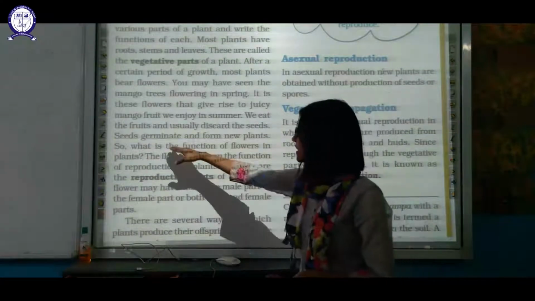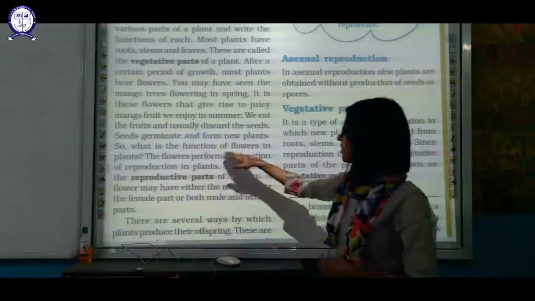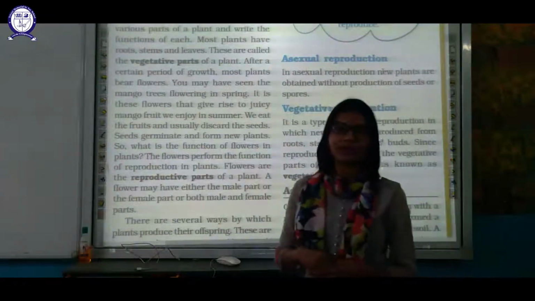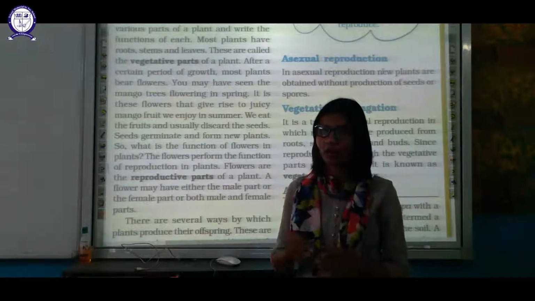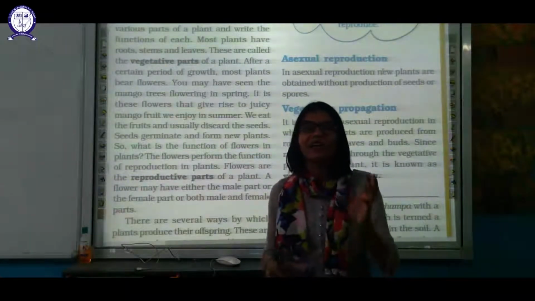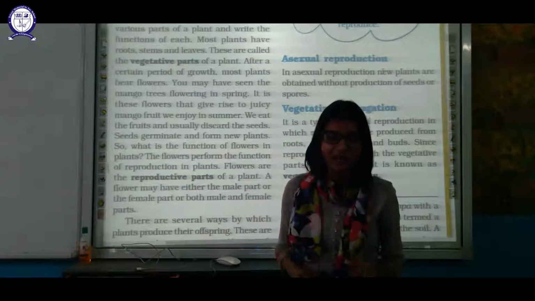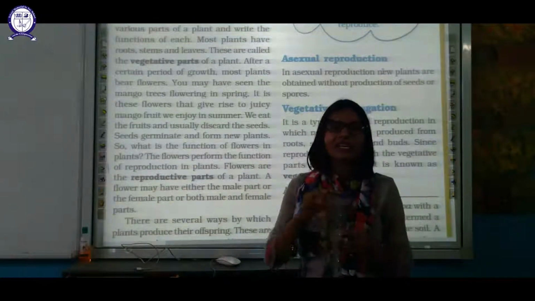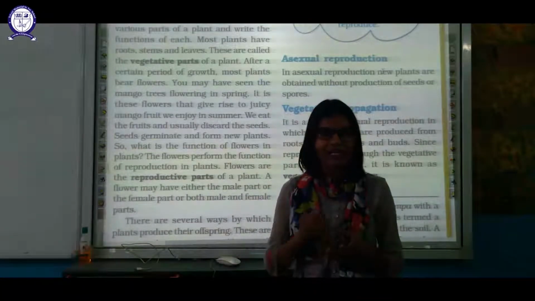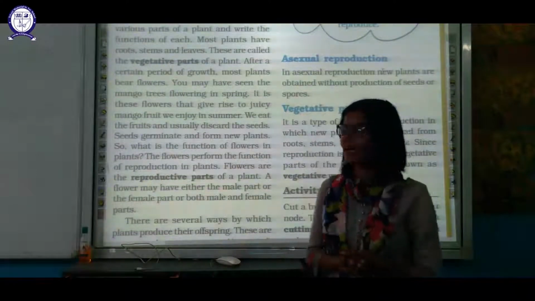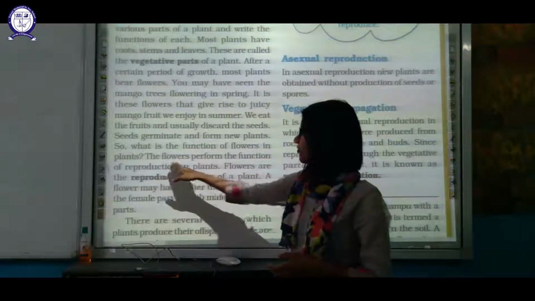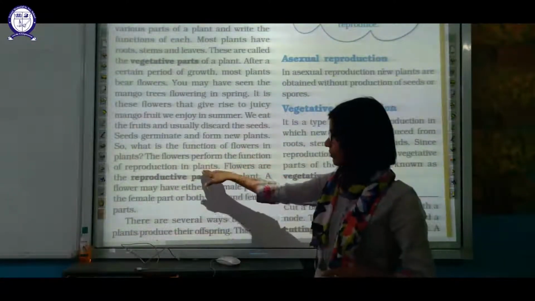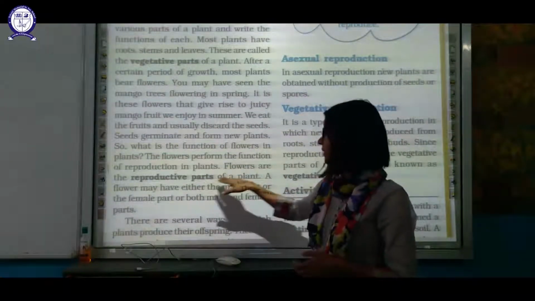So what is the function of a flower in the plant? What is the function of a flower? I hope you can link now that flowers are the reproductive part of the plant, because they will bear seeds ultimately and the seed will give rise to a new plant. So we can say that flowers perform the function of reproduction in plants. Flowers are the reproductive part of the plant.